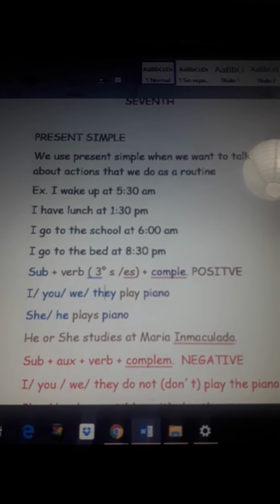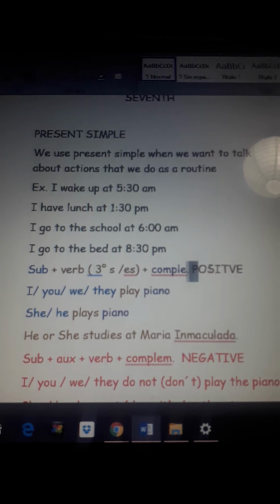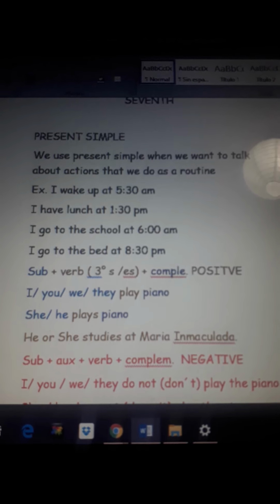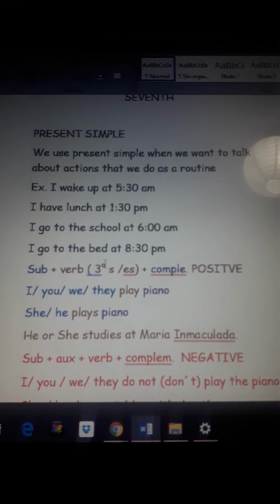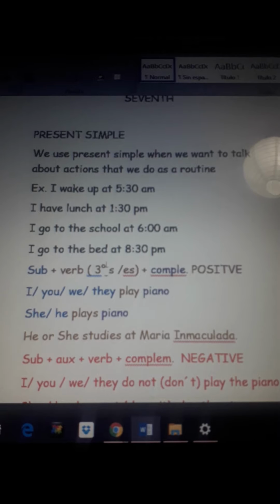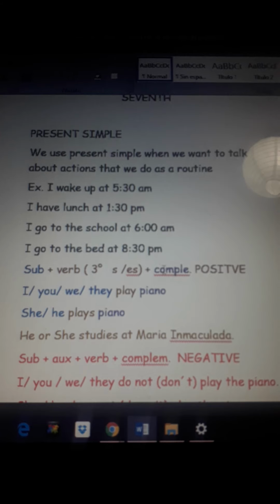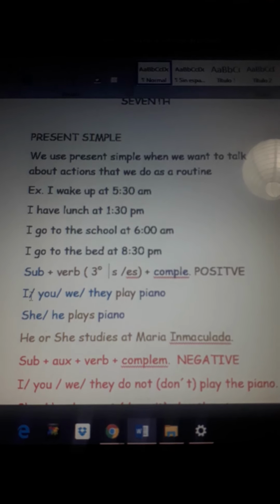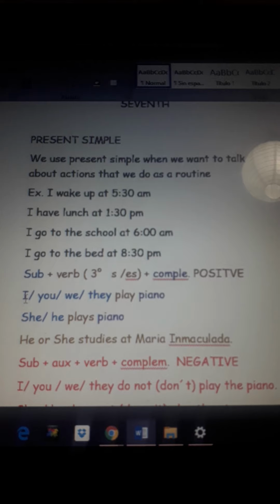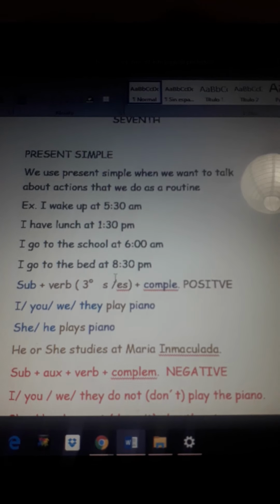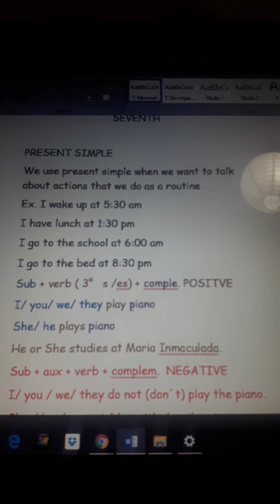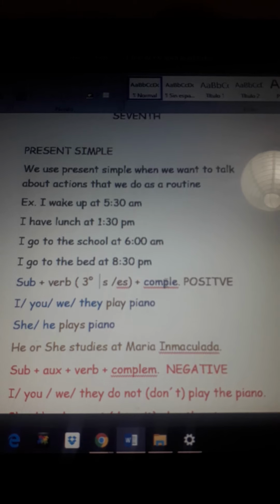What is the general structure? For positive sentences, this is a positive sentence. The structure is subject, the verb, depending on if it is third person, so we have to add s or es depending on the verb, plus the complement. Okay, we have an example. We have the subject that is not third person: I, you, they. We say play, the verb in infinitive. It doesn't change, so we don't have to add s or es. Play piano. This is the complement.